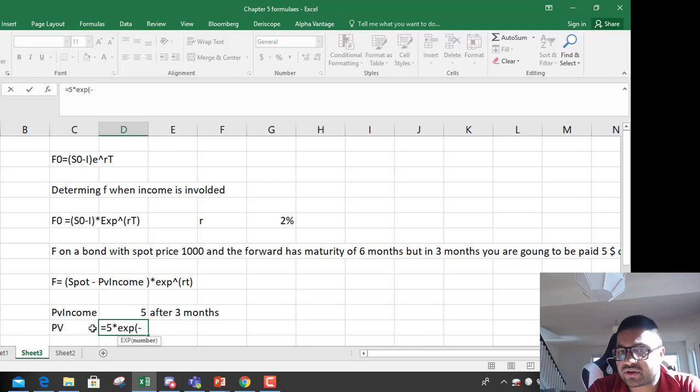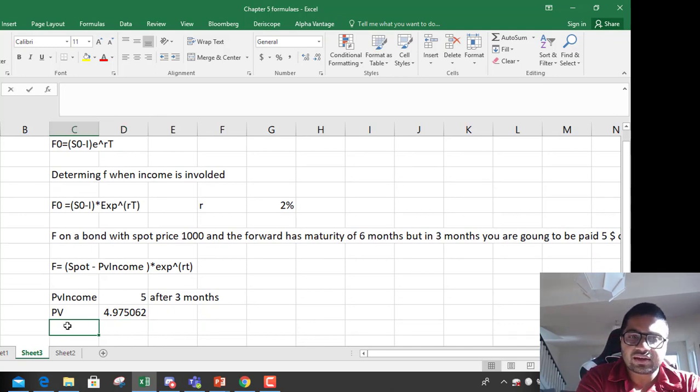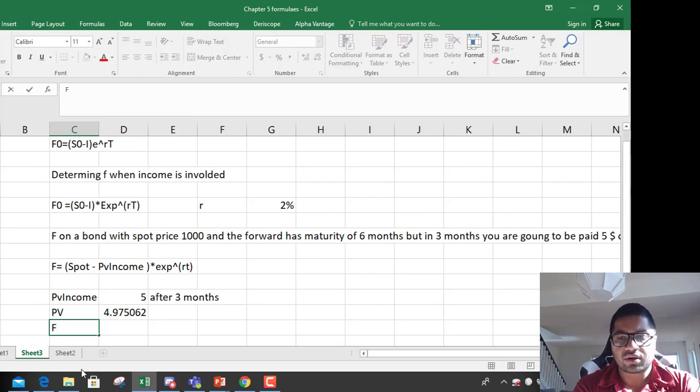So minus 2% into 3 months out of 12 months. If you calculate that, it comes to 4.975062.